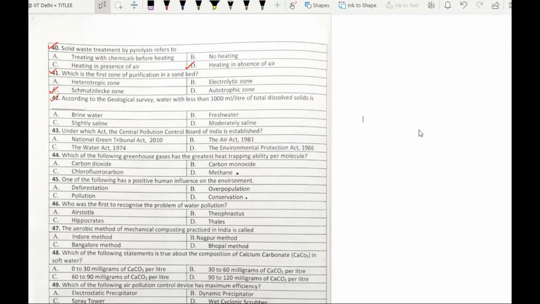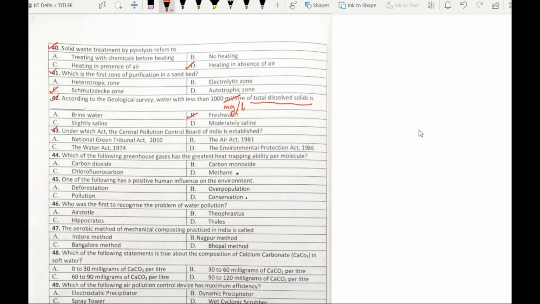There is a slight mistake in this question. So last year 1 mark was allotted to all the students for this question. It says total dissolved solids, so it should have been 1000 mg per liter instead of ml per liter. So in that case, the answer would have been option B, fresh water.